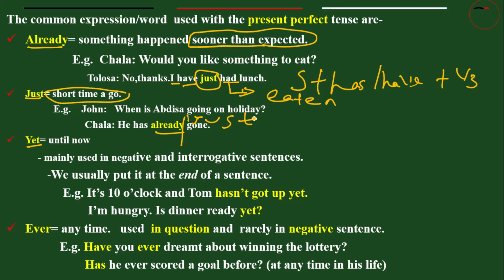The second, other also, yet is also the indicator of present perfect. Yeah. Yet means until now.